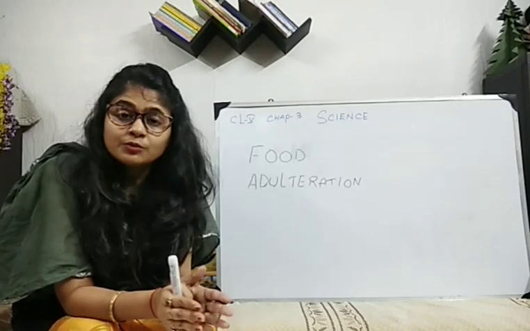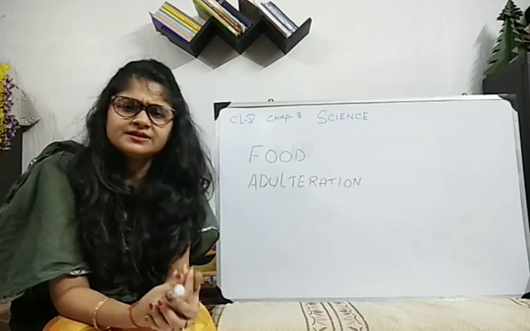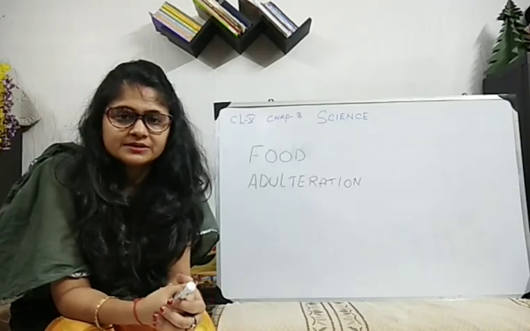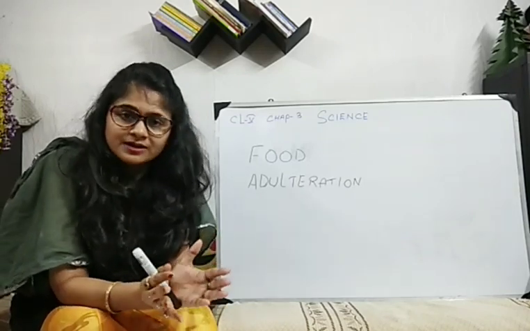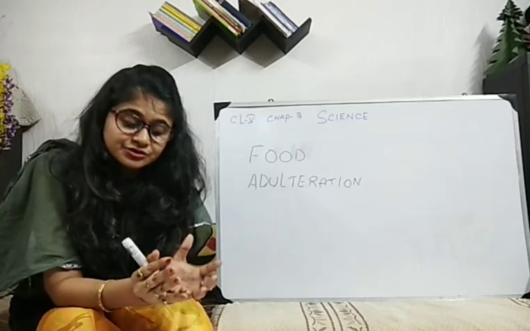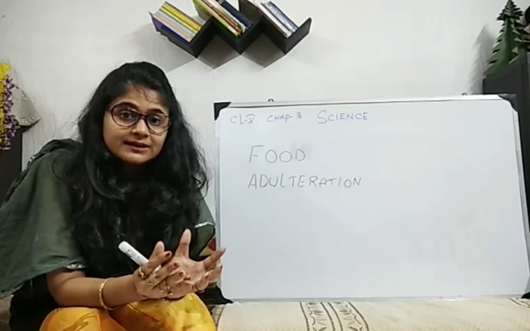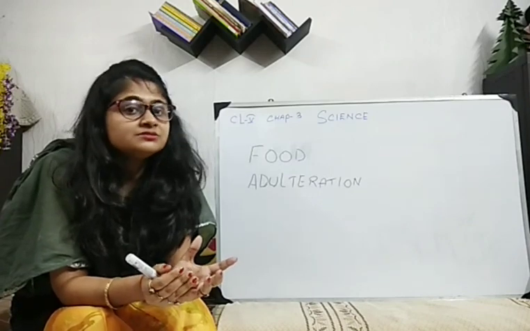Now, what happens when it is done? You can ask, ma'am, fine, if it is mixed also, we are purchasing, we are having it, but what is the problem in it? There is a big issue, because when we purchase a particular product and we don't get the actual value of that product, then it will of course affect our body, our immune system.